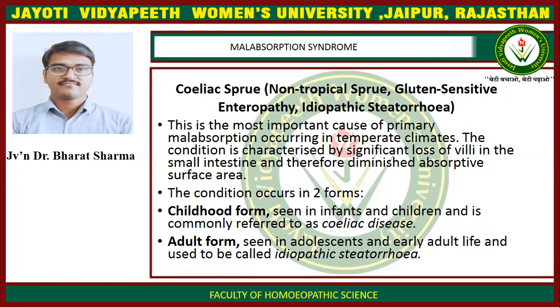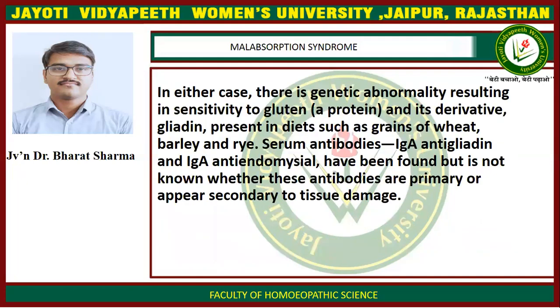Second is the adult form, seen in adolescents and early adult life, and used to be called idiopathic steatorrhea. In either case, there is a genetic abnormality resulting in sensitivity to gluten, a protein, and its derivative gliadin, present in diets such as grains of wheat, barley, and rye.